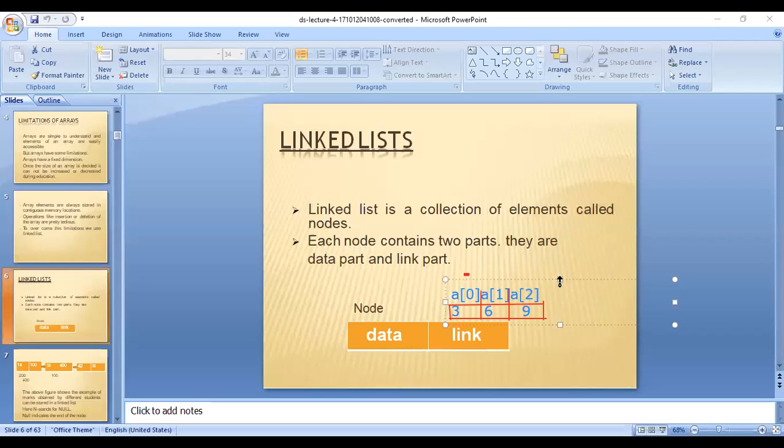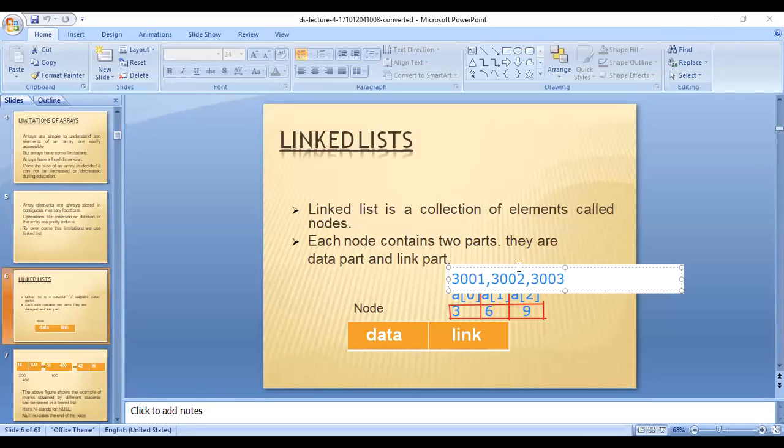For example, this is location 3001, then 3002, then 3003.